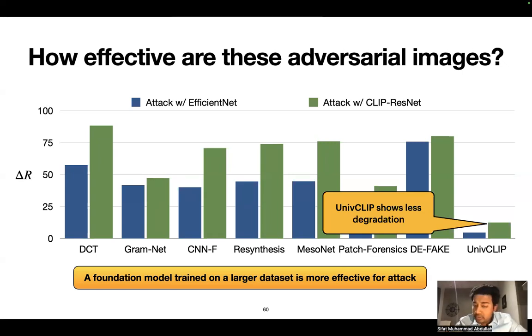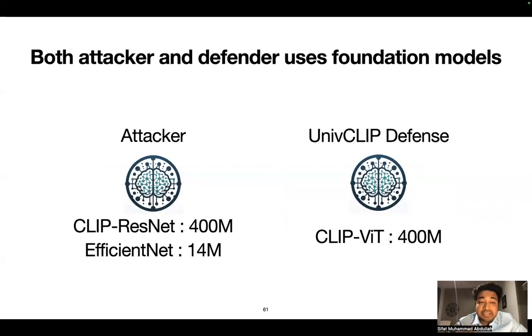Now let's focus on a scenario where both the attacker and the defender use foundation models. For example, in our adversarial attack, we used CLIP-ResNet, which is trained on 400 million images, and EfficientNet, which is trained on 14 million images. Whereas the UnifCLIP defense uses a foundation model called CLIP-ViT, which is trained on 400 million images.